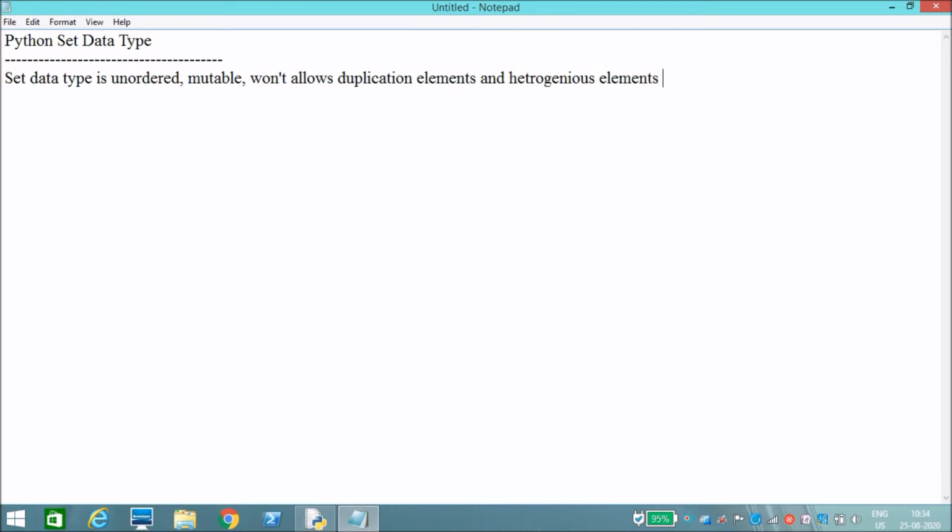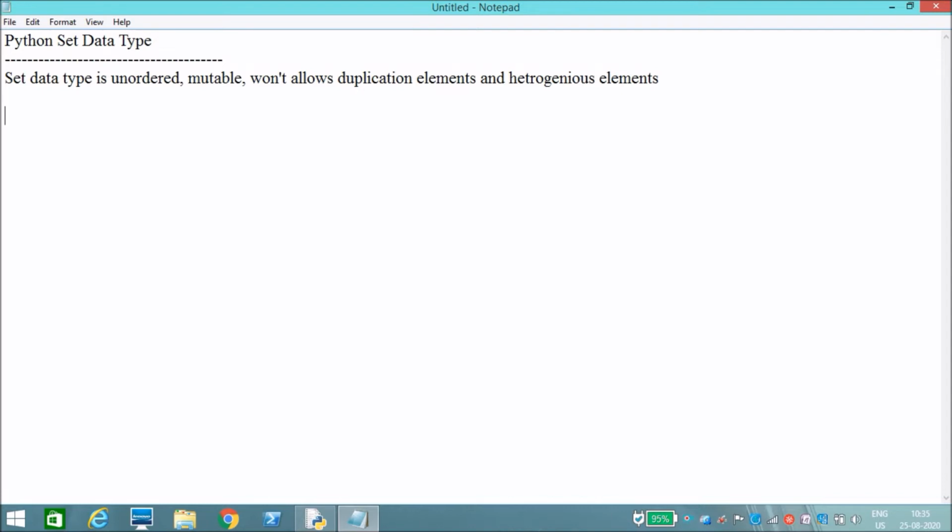Python set data type is unordered, which means we cannot find the index value in a set. In list and tuple we can find the index value, so they are ordered. But set is unordered, and it is mutable, which means we can change the values.